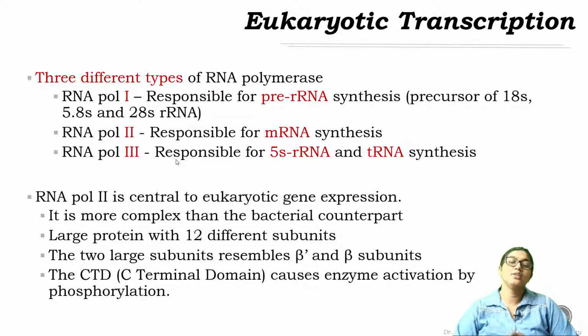In eukaryotic RNA polymerase 2, there is one C-terminal domain where phosphorylation occurs, and this phosphorylation is the signal for polymerase 2 activation. So basically this covalent modification, phosphorylation and dephosphorylation of the enzyme, triggers the activation and deactivation of RNA polymerase 2 in eukaryotes.